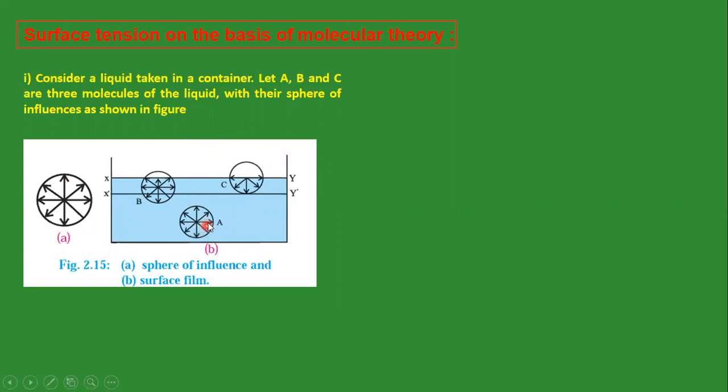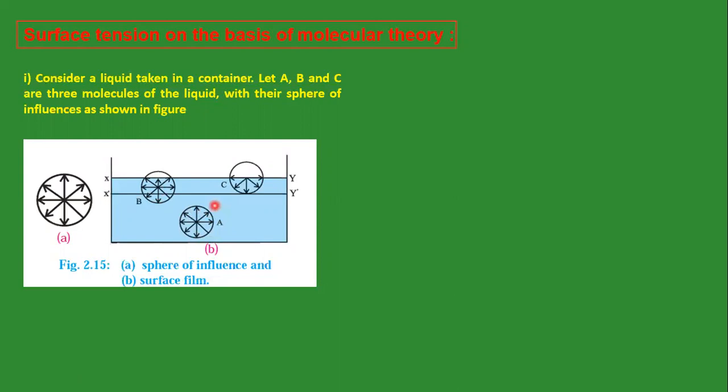On molecule A, only a force exerted by similar molecules acts because it is surrounded by liquid only. On molecule B, some portion of the sphere of influence is outside, and in that portion air is there. So different molecules, meaning air molecules, also exert some force on B, and that force is adhesive force.